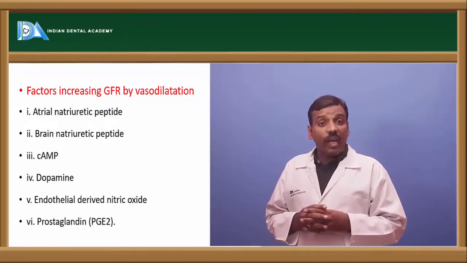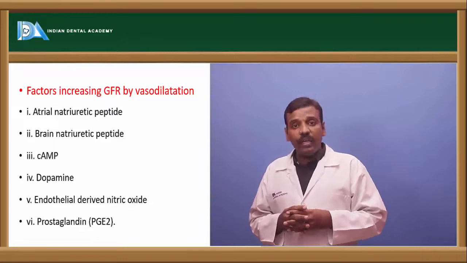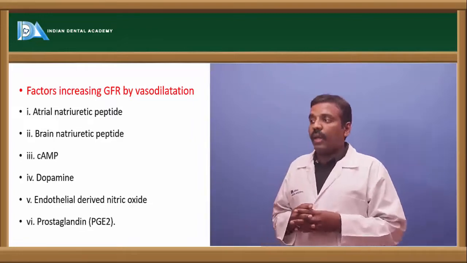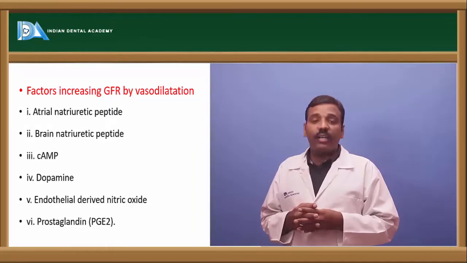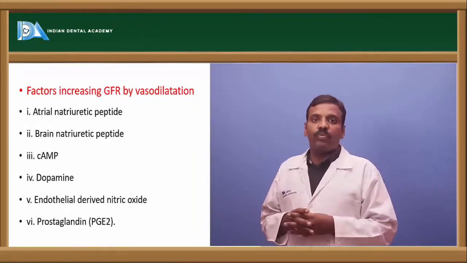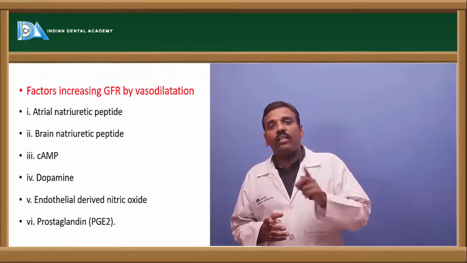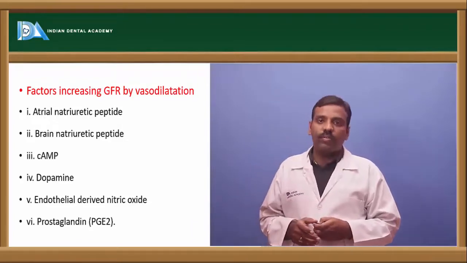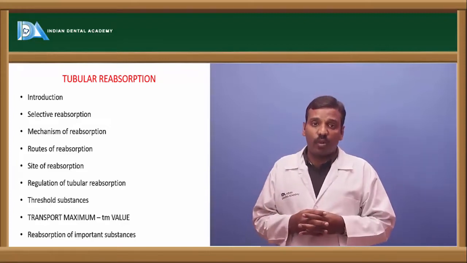And next one is cAMP, cyclic AMP. And next dopamine inhibitor. And next endothelial derived nitric oxide, and next prostaglandins like PGE2. PGF2 decreases and PGE2 increases. And next, another process, that is tubular reabsorption.